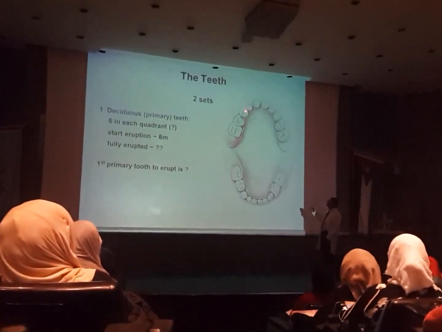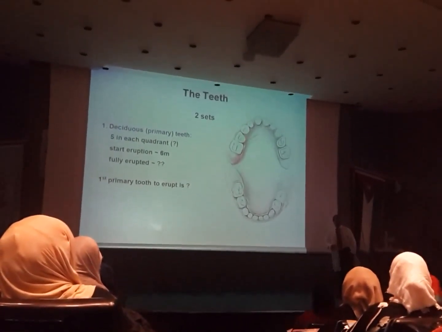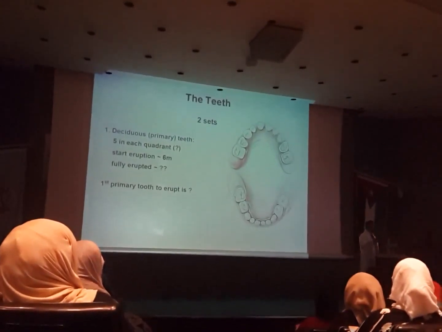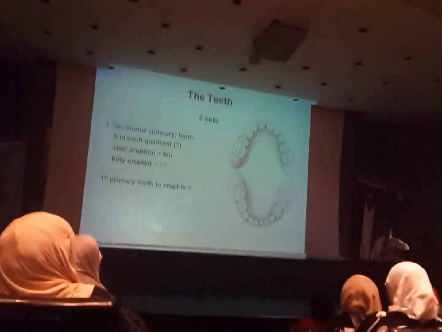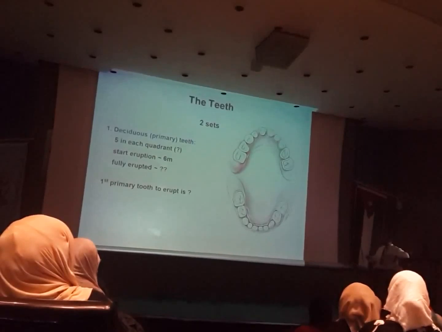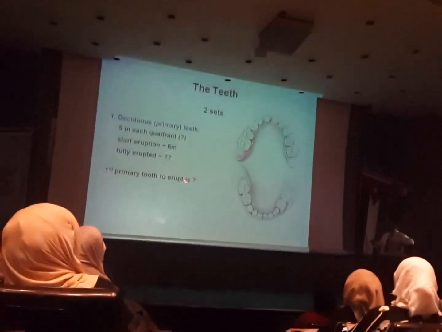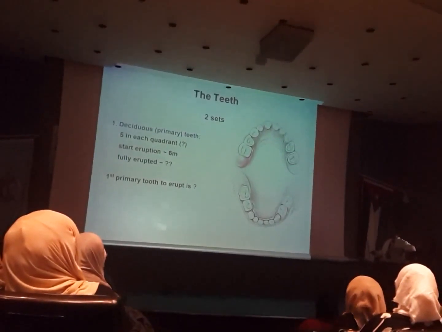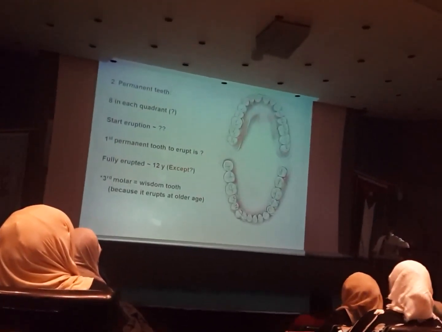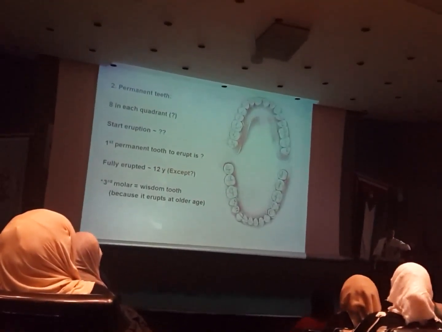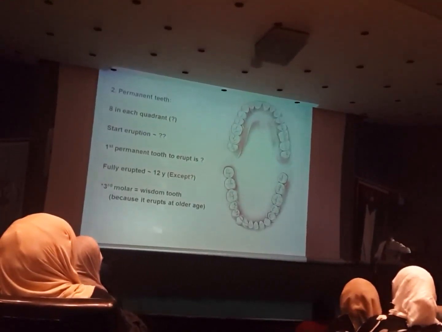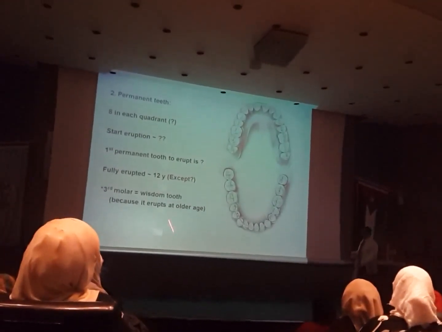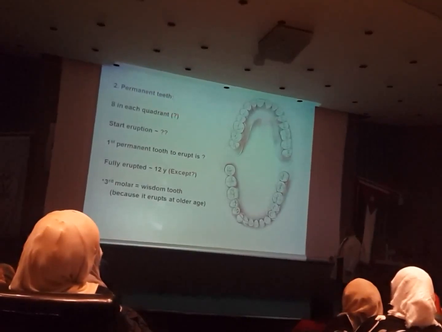Why is that? Because the canine has the largest root, so it takes longer time for that eruption. It has the largest and longest root of these teeth. The first primary tooth to erupt is the lower central incisor. These teeth will start to be shed at the age of 6 years. At the age of 6 years, when the child enters the first grade, the permanent dentition starts to erupt.